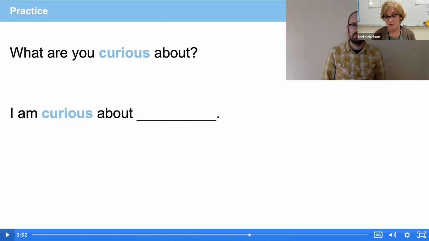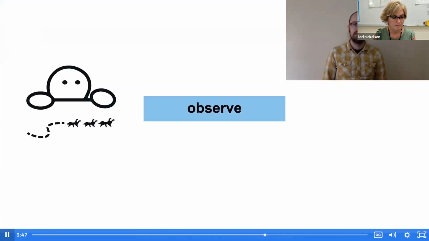Well, I'm curious about why Jane Goodall wants to study monkeys or chimpanzees. Maybe this story will help me figure it out. You might have said something like, I am curious about the weather. Awesome.